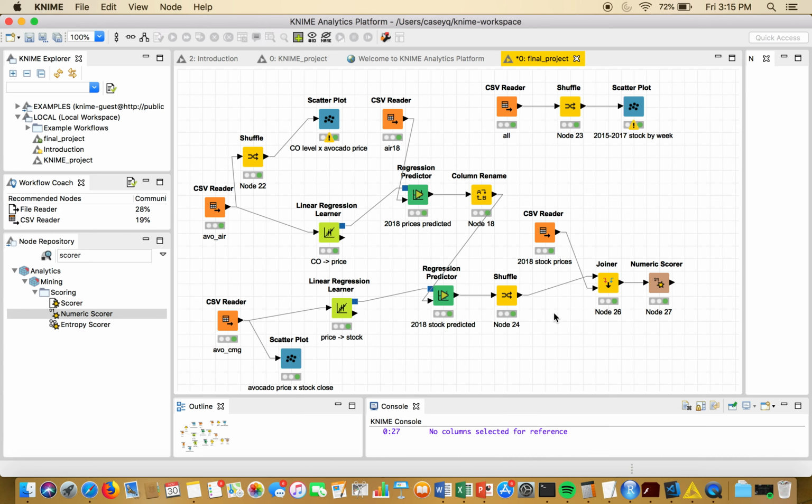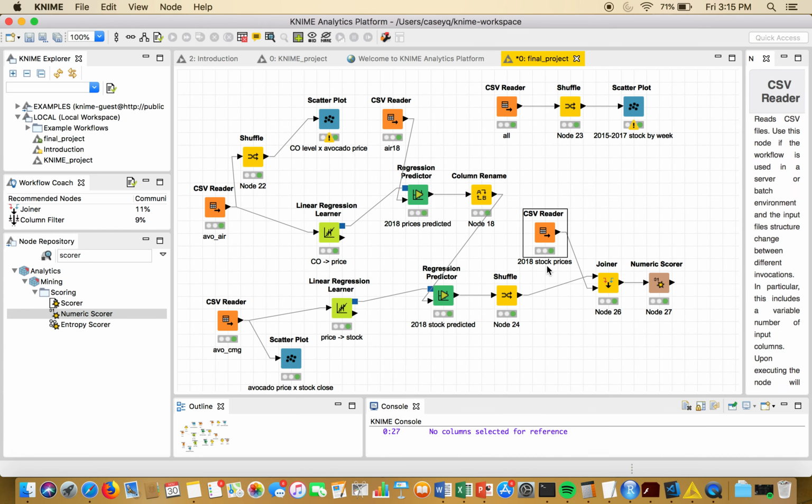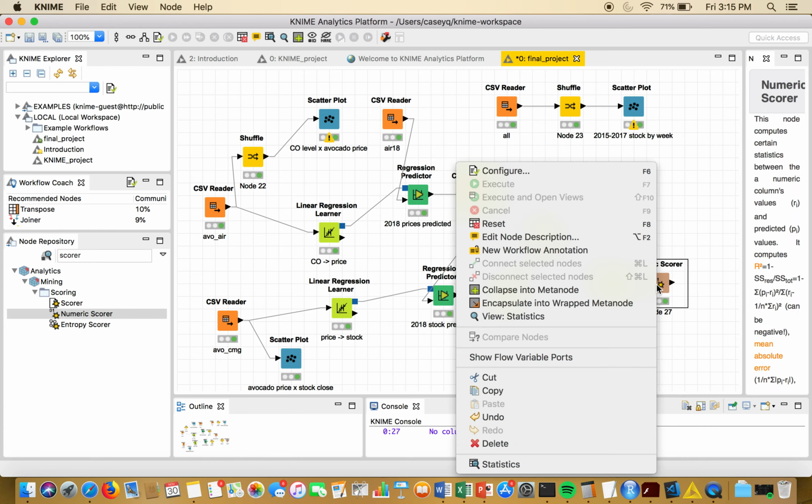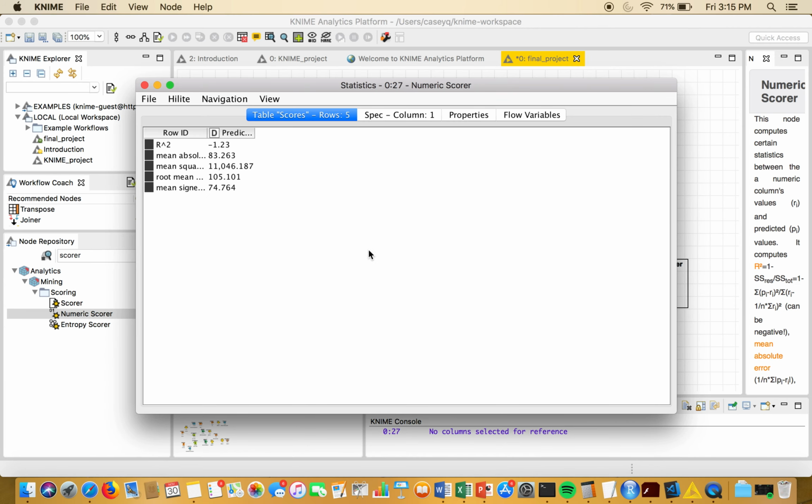And in order to see how those did, we have the real 2018 stock prices for Chipotle compared to the predicted stock prices. And we can look here at our scorer and see that the R squared is a negative number, which is only possible because of how K9 decided to calculate it, but I'm used to not having a negative R squared, and I think that's probably not the best sign, and especially this mean squared error is really large, and the root mean squared error as well.